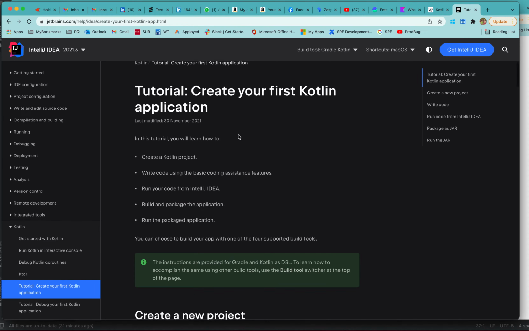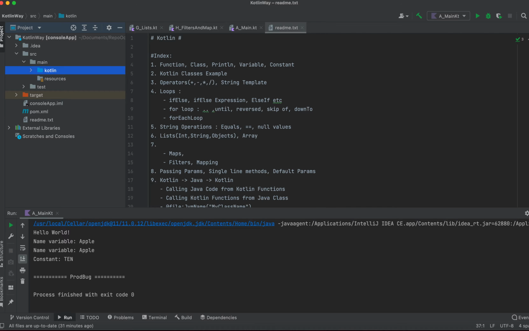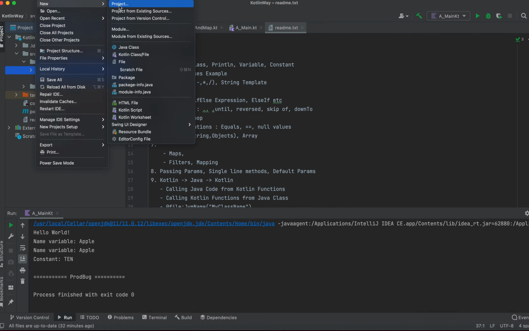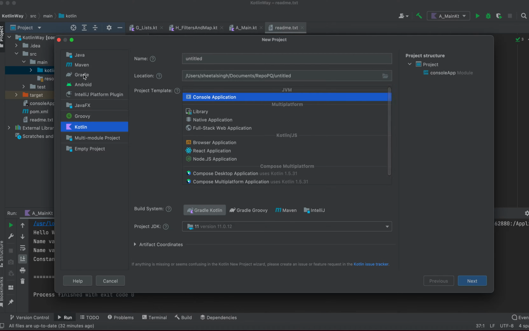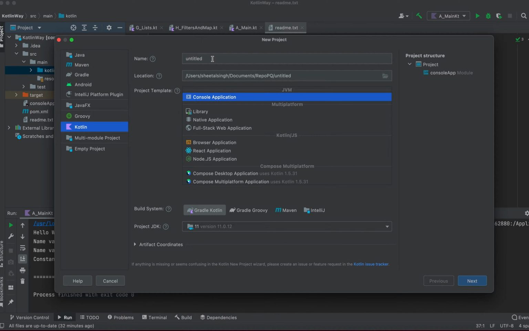Okay, so creating a Kotlin project is very easy. You can check this particular tutorial, and in brief I can tell you, this is IntelliJ. You can go to File, then New Project, and in the new project, rather than selecting a Maven project, which is what we generally select, you need to select the Kotlin project, give it some name, and just click next and finish. That's it. Give the path of the JDK and all this.